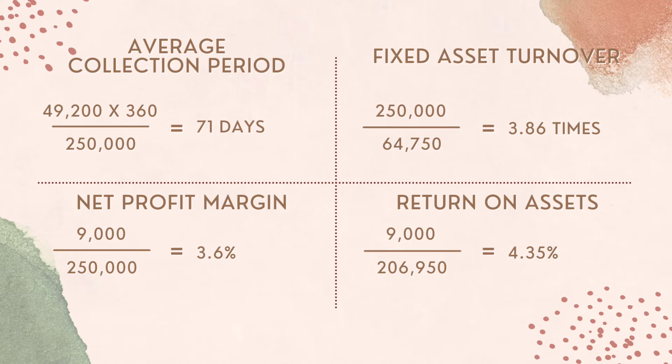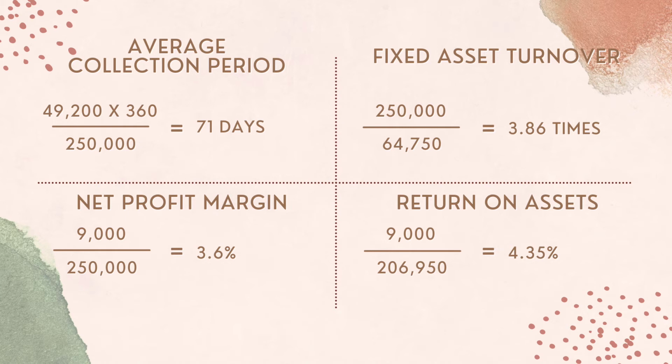Next, average collection period or ACP. The formula to calculate average collection period is account receivables times 360 divided by sales. The calculation will be 49,200 times 360 divided by 250,000 equals 71 days. QAE Berhad average collection period is higher than industry average. Industry average collection period is 60 days. This means QAE Berhad is bad in managing its credit sales and has less cash in hand.